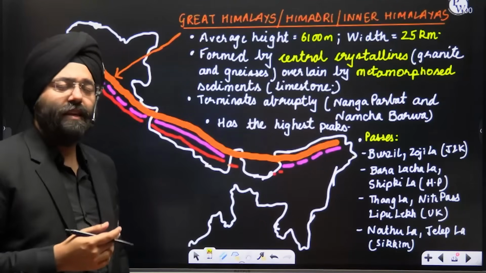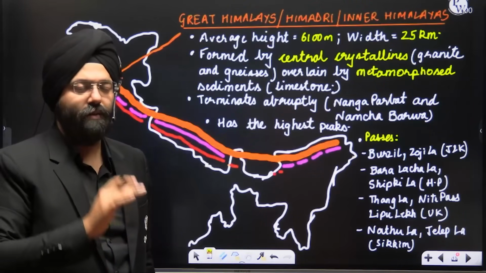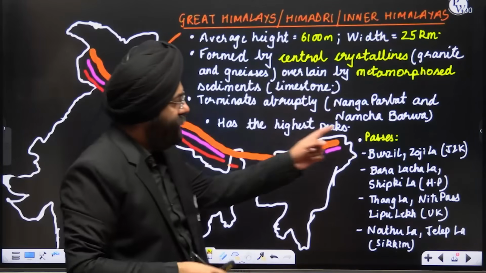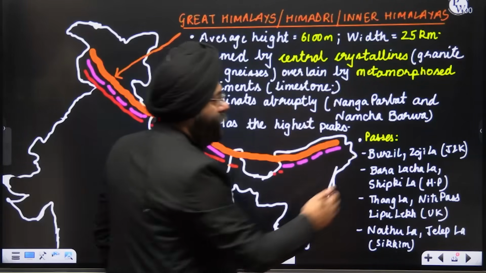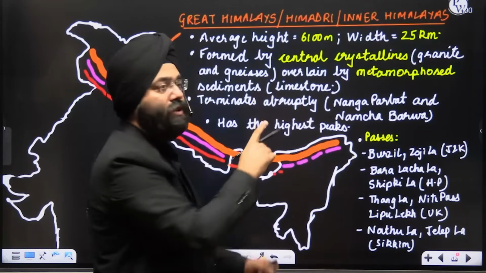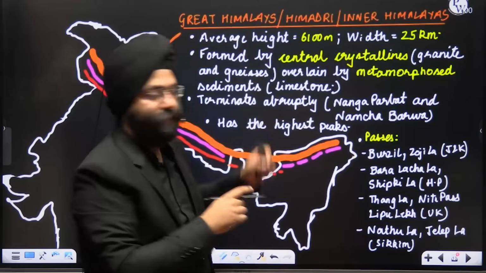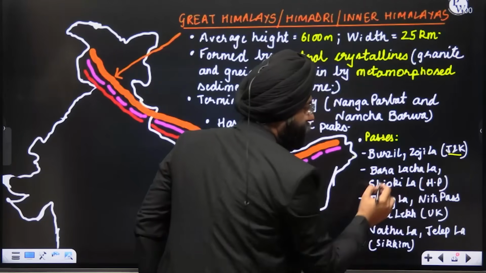Which we'll be seeing that, like Mount Everest and all the important peaks are present in this particular mountain range. Let's see some passes. Now, this can be asked in your prelims also. Burzil and Zojila Pass are, again, all with respect to the Greater Himalayas. Burzil and Zojila Pass in Jammu and Kashmir.